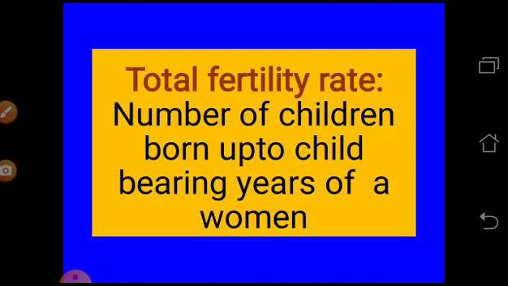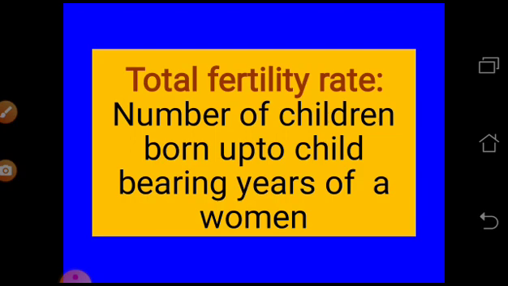Okay. Next, total fertility rate. So what is the total fertility rate? We have already learned about the fertility rate. The total fertility rate is the number of children born over the childbearing years of a woman. That means it is considered as if the woman survived and could give birth from age 15 to 49, how many children will be there, like a hypothetical. So that is called the total fertility rate.